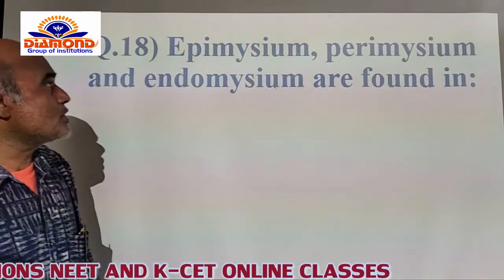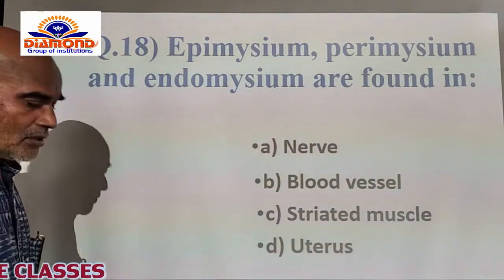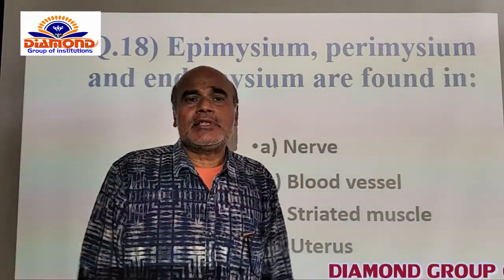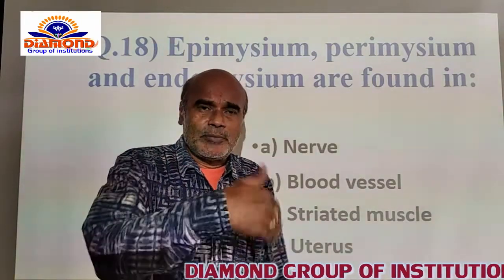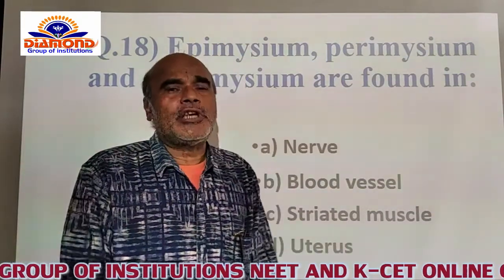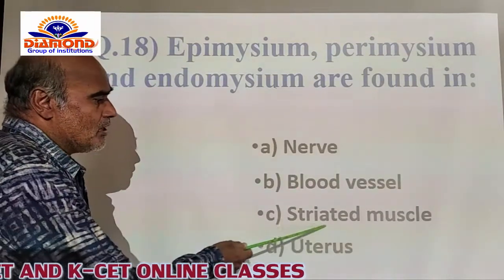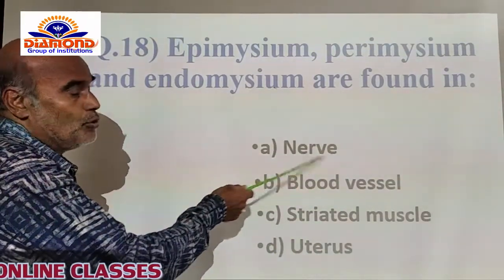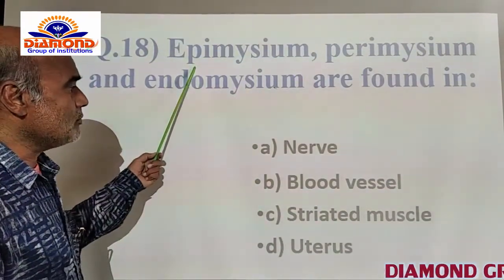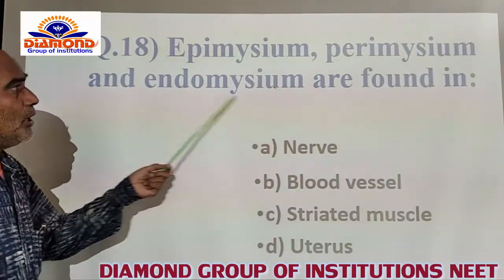Now we go for the other question. Epimysium, perimysium and endomysium are found in which structure? These are three specialized layers confined to muscles, striated muscle. Irrespective of the muscle type, muscles are surrounded by three membranes. For nerves, there are epineurium, perineurium and endoneurium.